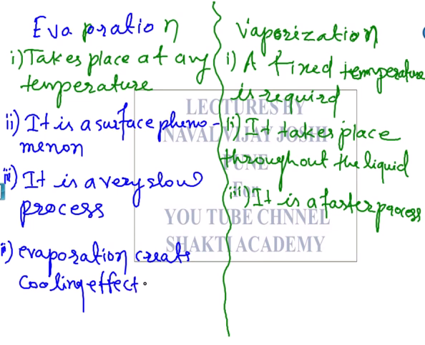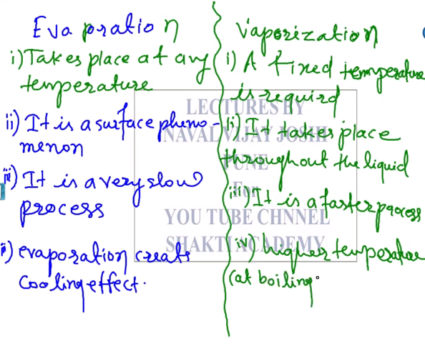Vaporization occurs only at the boiling point, and a higher temperature is necessary, so it could not produce a cooling effect. And what is the similarity in both?